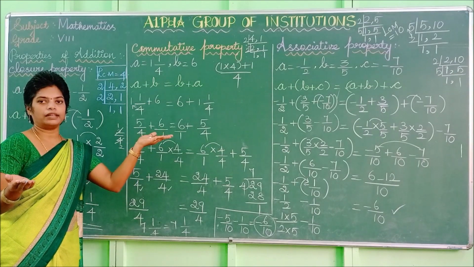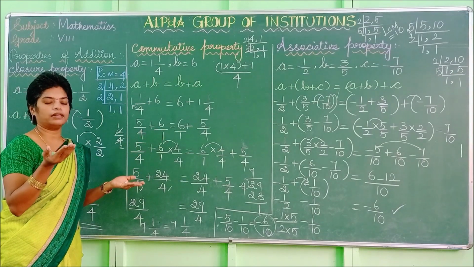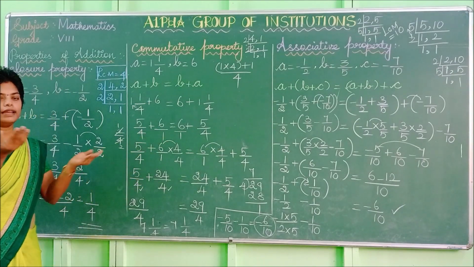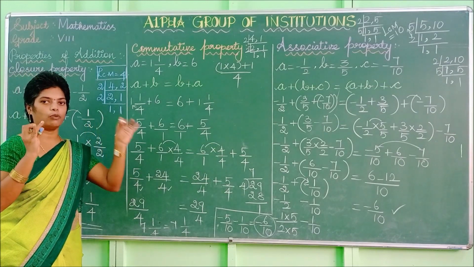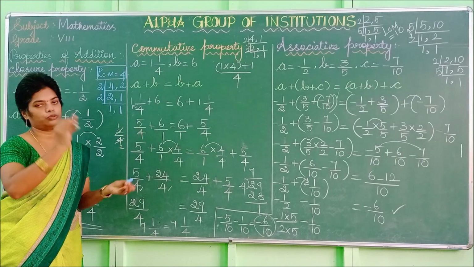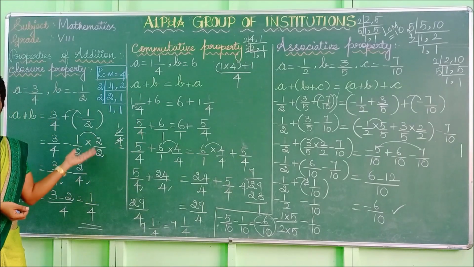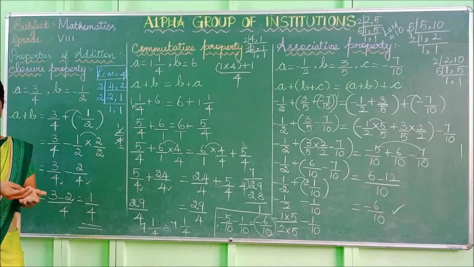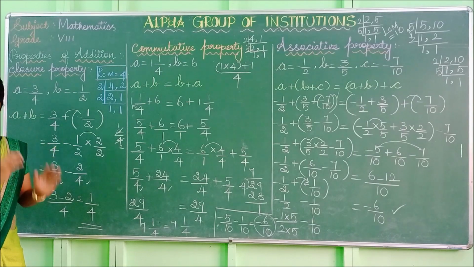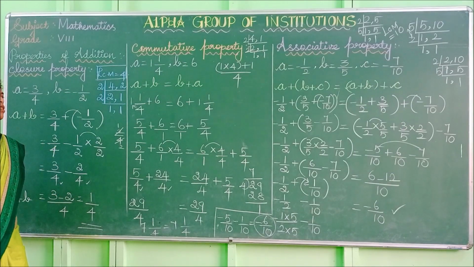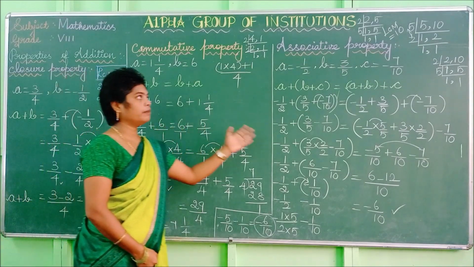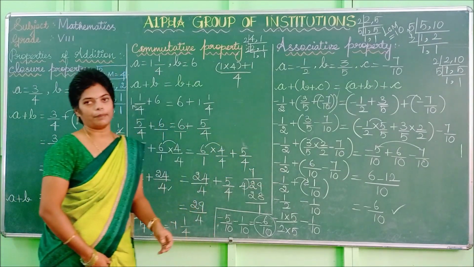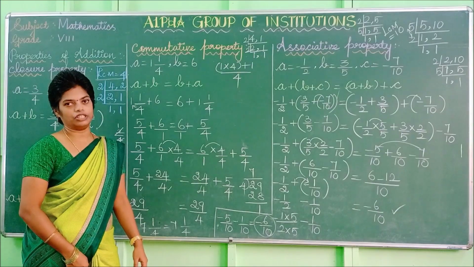So now my left hand has one chalk piece, and my right hand has two chalk pieces. So adding means combining all those three. So we can add, what is the answer? 1, 2, 3. So both are the same. We are exchanging the values only, but the process is addition. So we can say the commutative property is also satisfied. In the same way we can say the associative property is satisfied for addition.